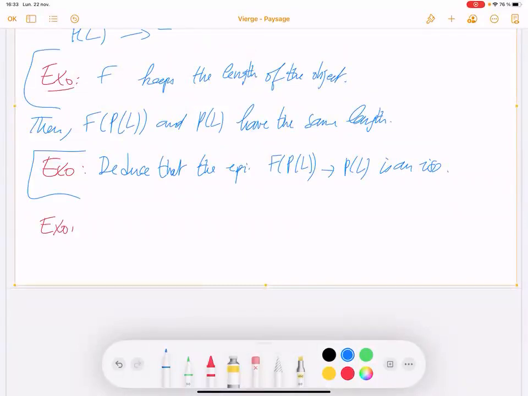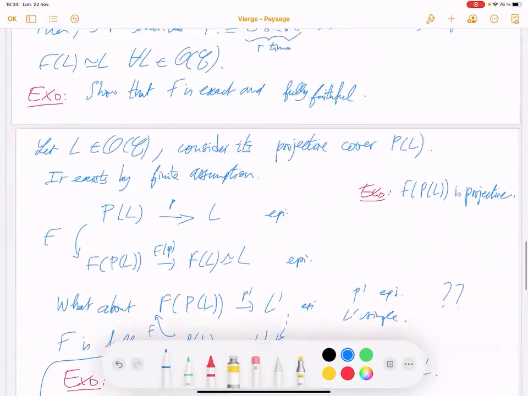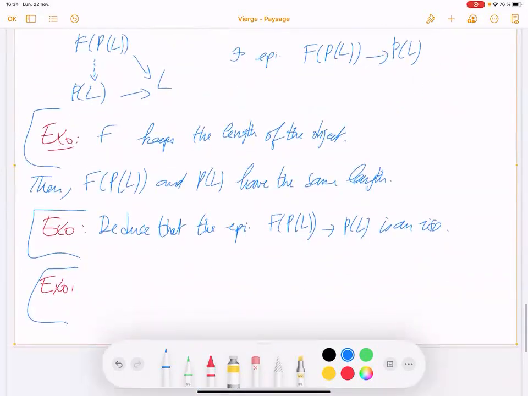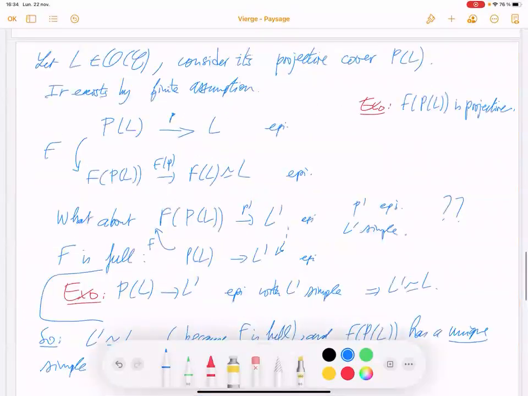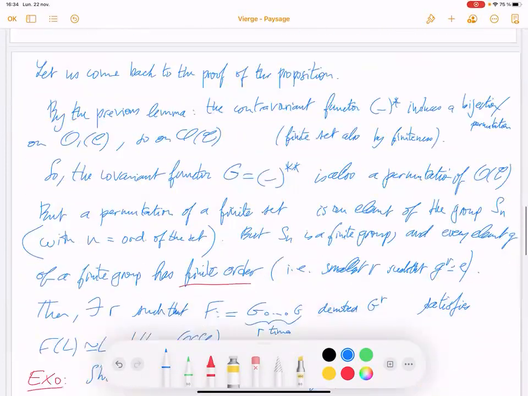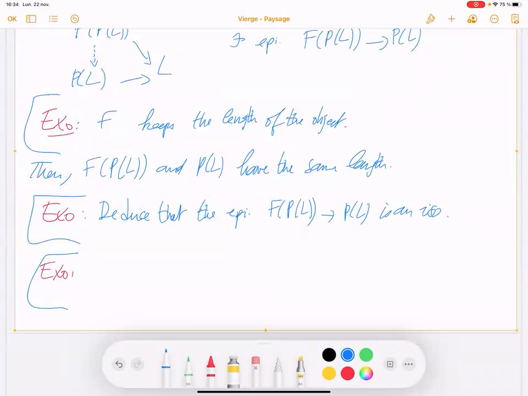But in general, I put a lot of exercises here because it's about the non-semi-simple case. I am not that much interested in the non-semi-simple case. In fact, I should only restrict the proposition to the semi-simple case because I am mainly interested in the semi-simple case in my research.